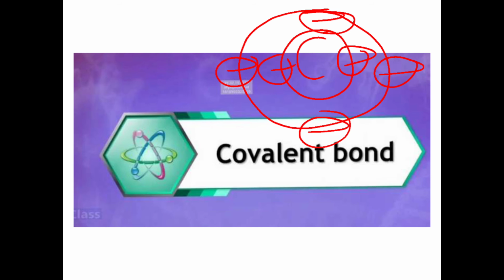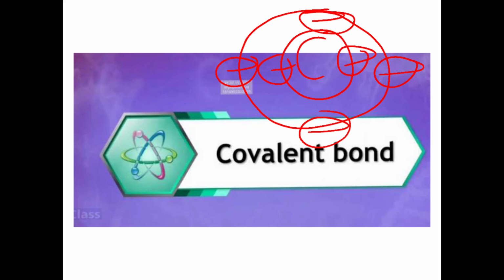Now, if it wanted to become a stable configuration, then what will carbon do? Carbon got confused. Should I give 4 electrons or take 4 electrons? Both things are difficult.